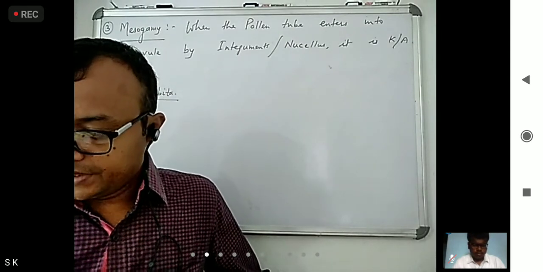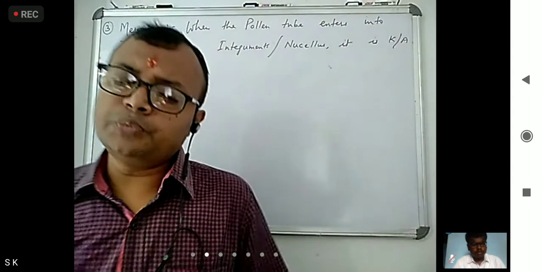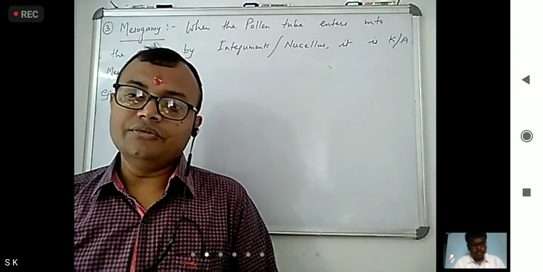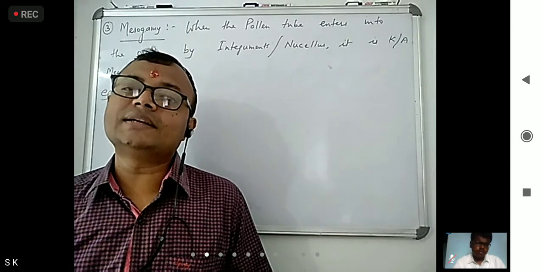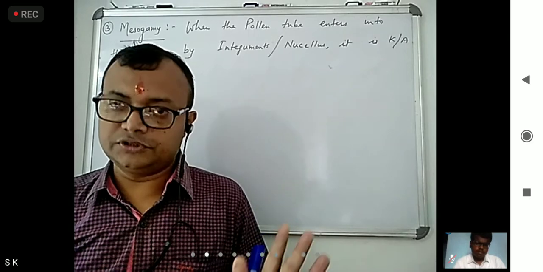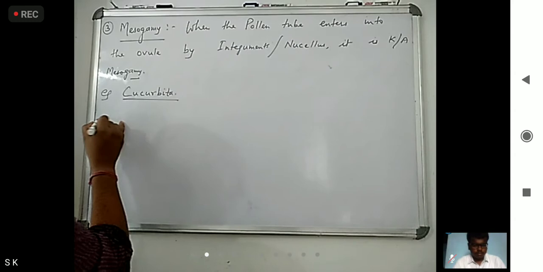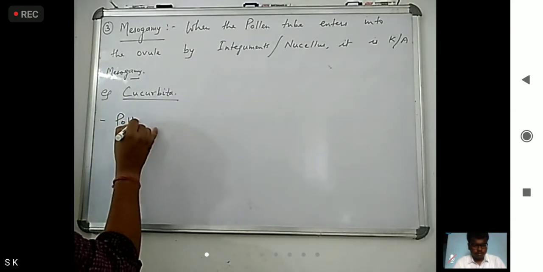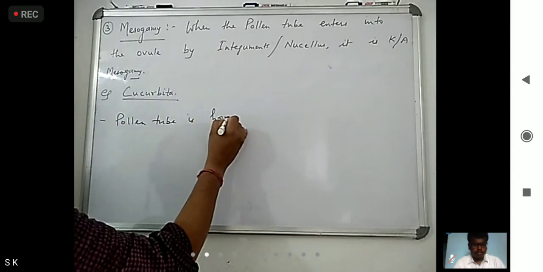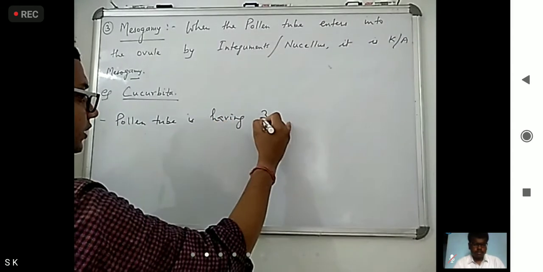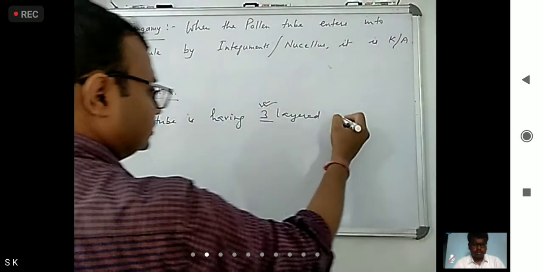Now next we have to see how many layers the pollen tube has and what component each layer is made of. Generally, the pollen tube has a three layered structure. This you have to remember.